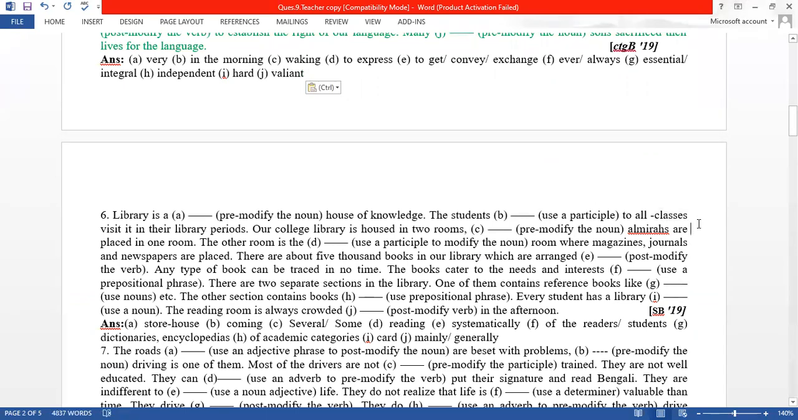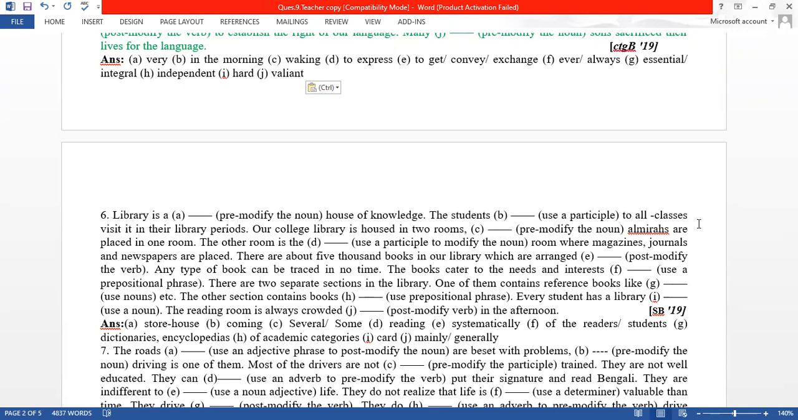Then library is pre-modify the noun. That means we need an adjective here. Storehouse. Library is the storehouse of knowledge. The students use a participle. Participle means verb plus ing. The students belonging to all classes or coming to all classes. Belonging or coming to all classes visit it in their library periods.